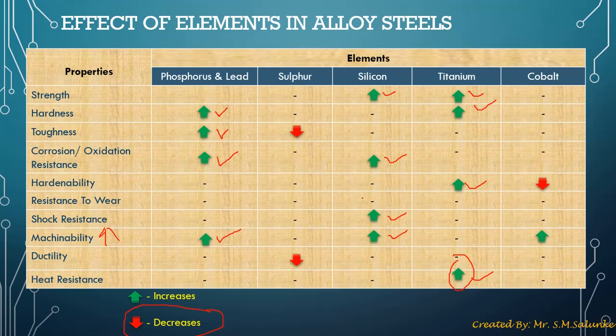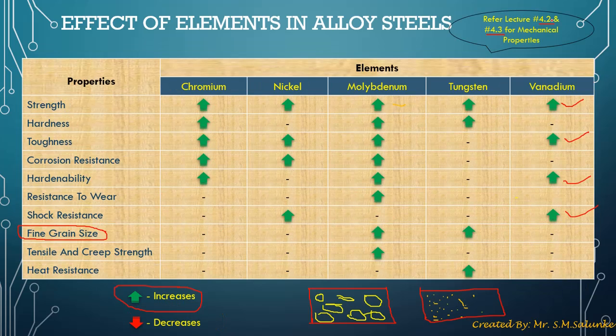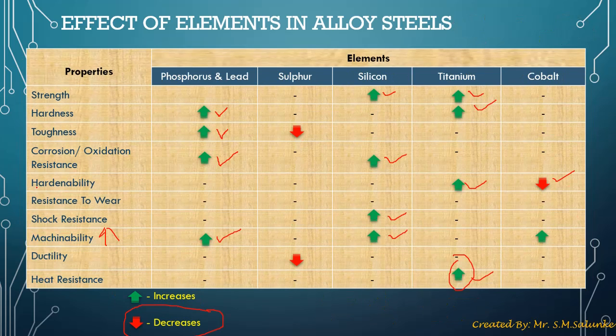Next is cobalt. When cobalt is added to a steel, there is one adverse effect, that it reduces the hardenability. As I mentioned before, refer to lecture number 4.2 and 4.3 to understand what exactly hardenability is and what hardness is. Most of the time students confuse hardness and hardenability. Just remember, I already told you, when it comes to hardness, remember Gorilla Glass screen or screen guard that we use in our mobiles.